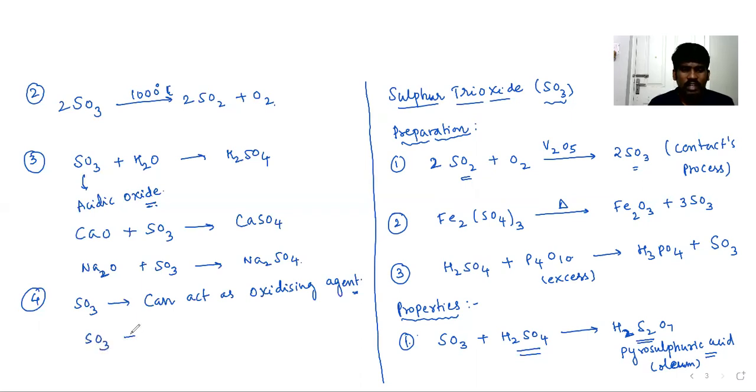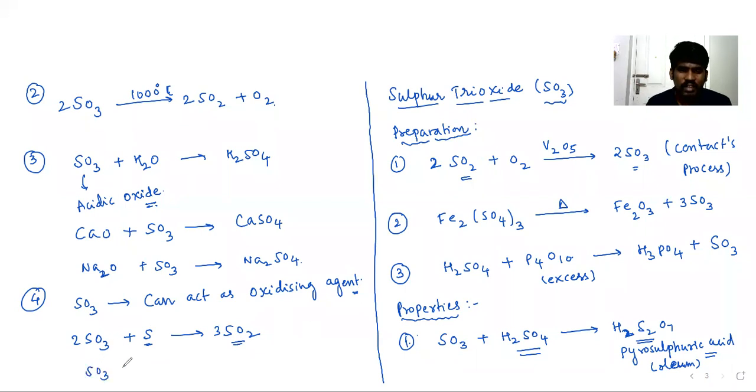When SO3 reacts with sulfur, it forms SO2; sulfur is oxidized to SO2.